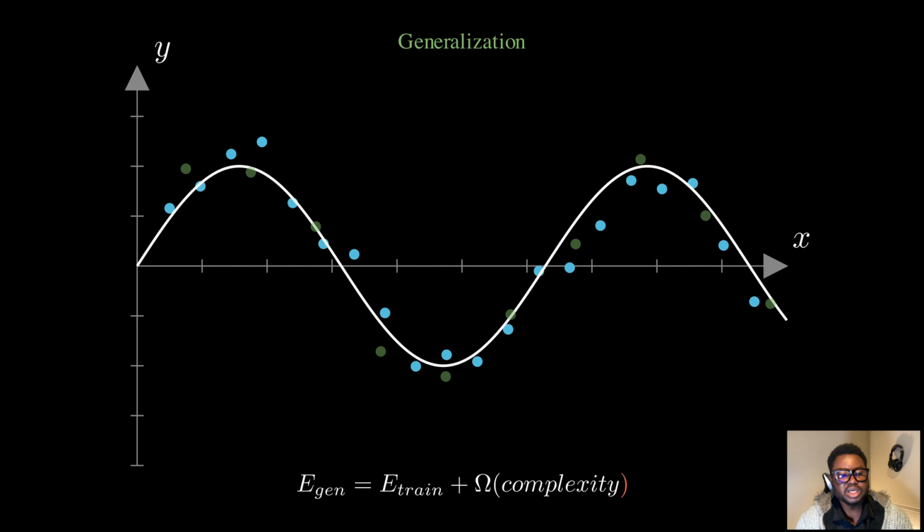The art of machine learning is finding the sweet spot, a model complex enough to capture the pattern, but simple enough to generalize. This is why we split our data, which brings us to our next question. How do we split it correctly?